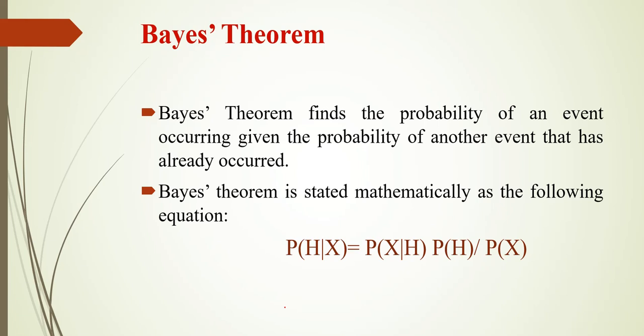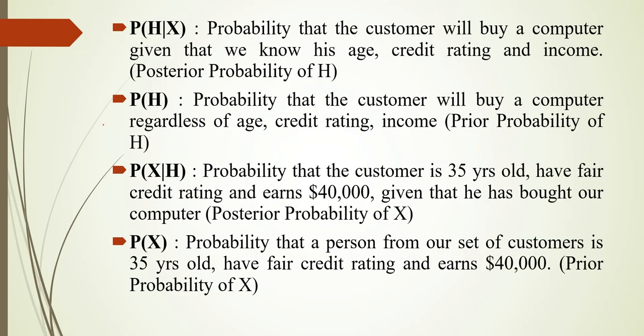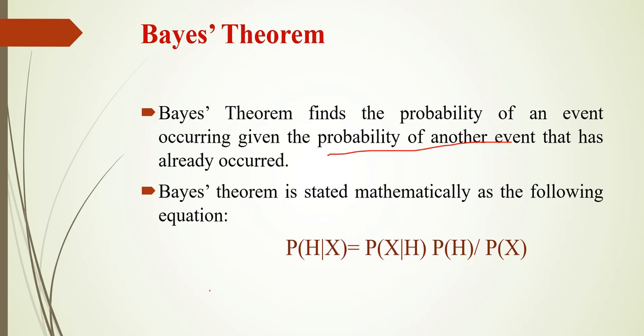Bayes theorem helps to find the probability of an event occurring given the probability of another event that has already occurred. It is stated mathematically as P of h given x is equal to P of x given h into P of h divided by P of x. What is meant by P of h given x? P of h given x is called the posterior probability of H. That is the probability that a customer will buy a computer given that we know his age, credit rating and income.